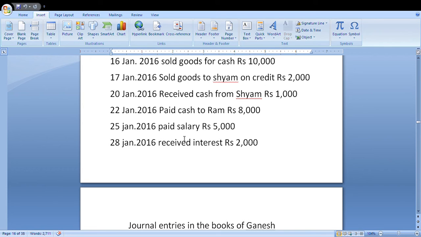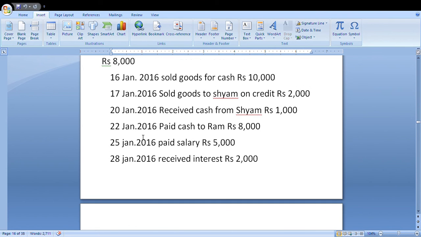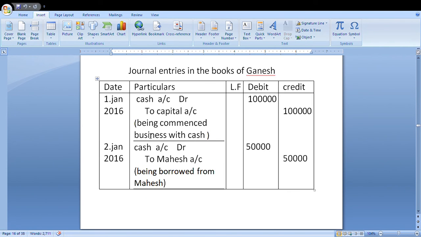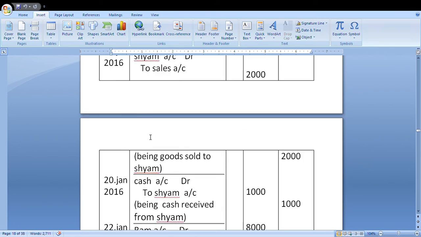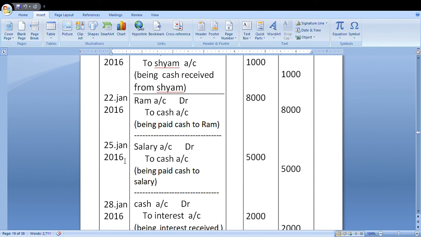So cash account is credit. Date 25th January 2016. Salary account debit to cash account credit. Debit amount 5,000, credit amount 5,000. Being paid salary in cash. This entry is over.